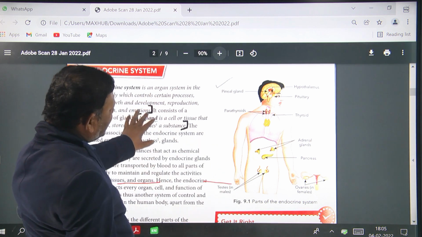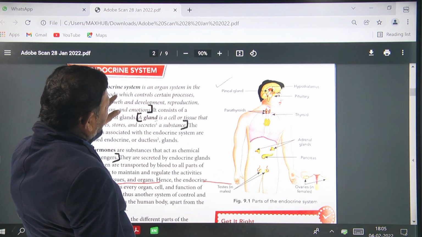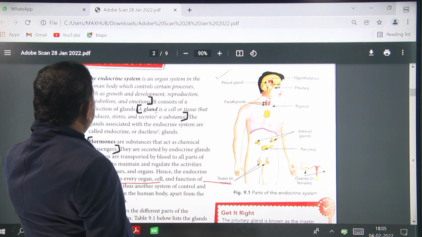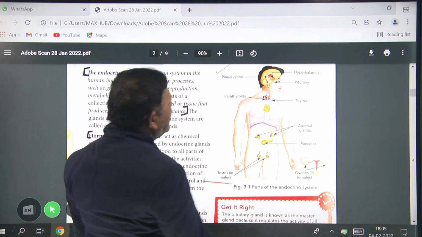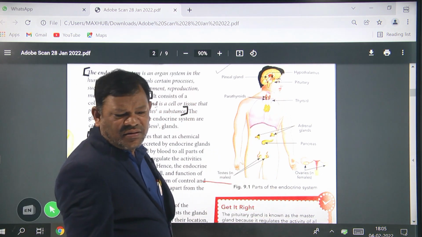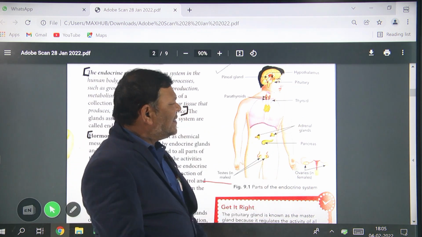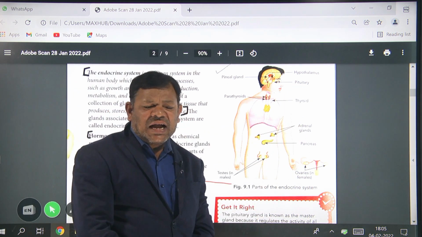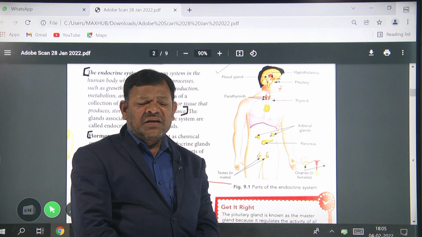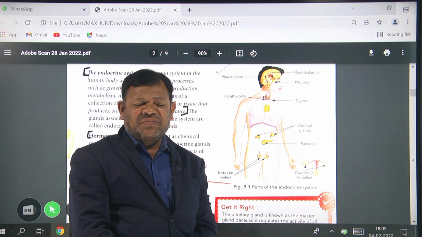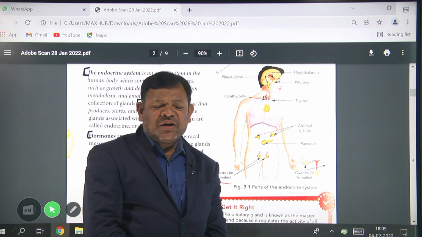Now see, in the brain, the pituitary gland is present near the brain. The pituitary gland is the size of a pea. Do you know pea?